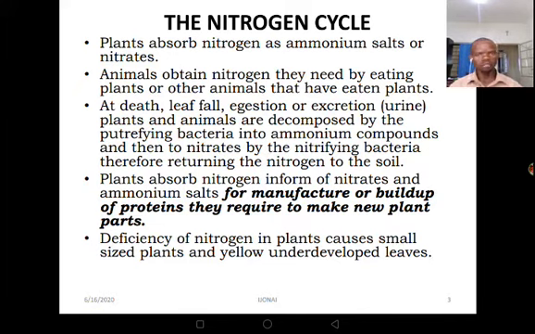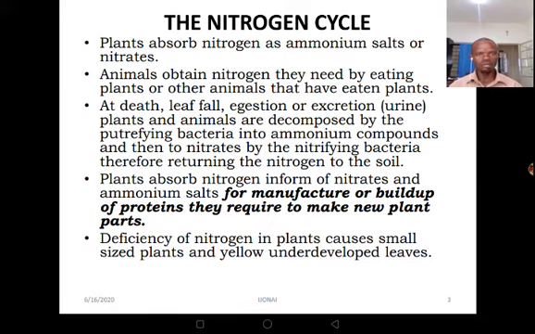In this statement, we are looking at how nitrogen can be fixed into the soil. When an animal dies, it has nitrogen in its body, so it is going to decompose and eventually avail the nitrogen to the soil.